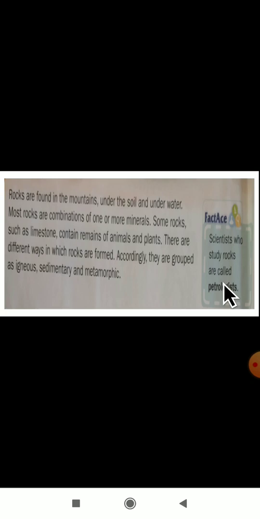For example, you know limestone is one of the rocks, and what does it contain? It contains the remains of animals and plants. Whatever the remains of animals and plant waste are, they will be in that limestone.